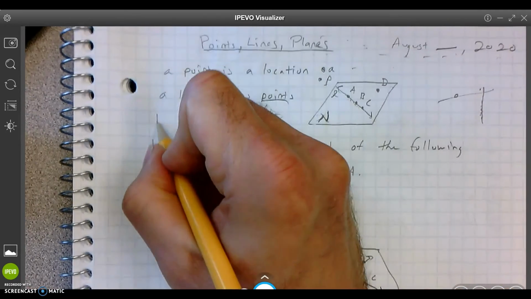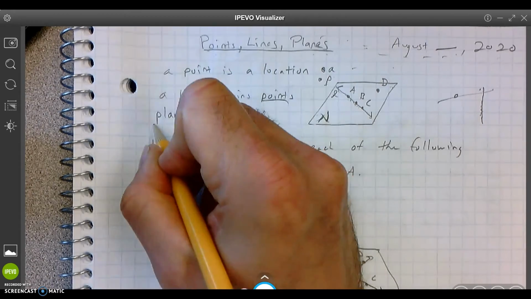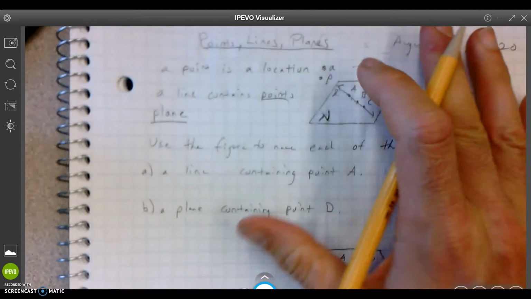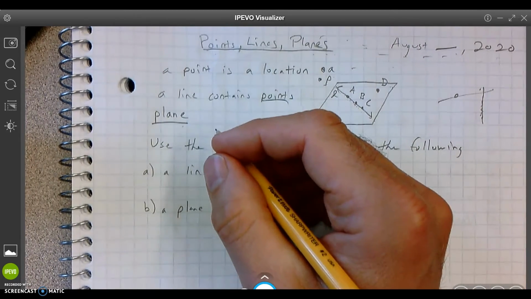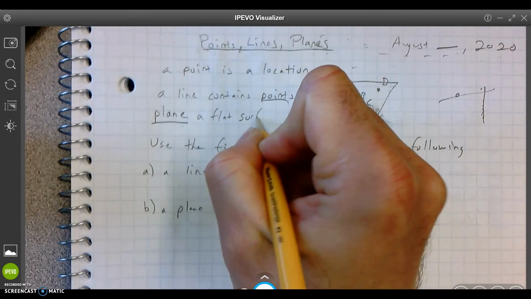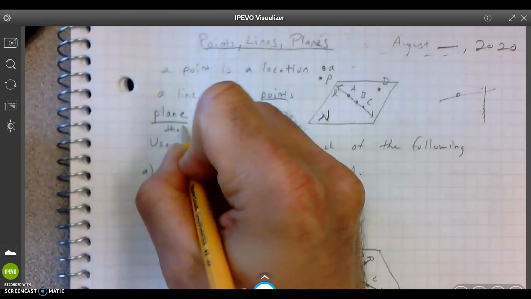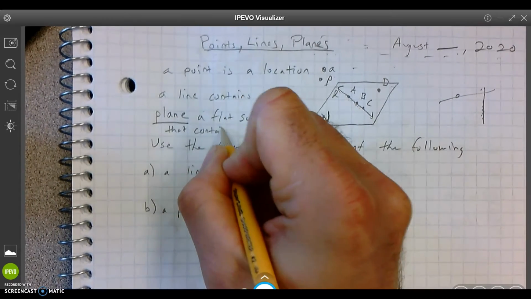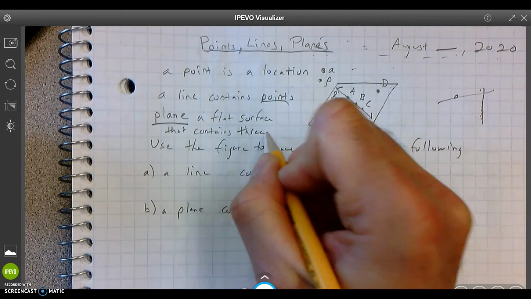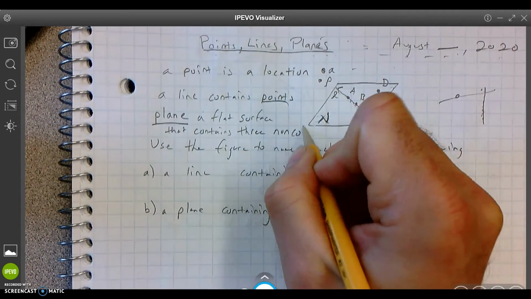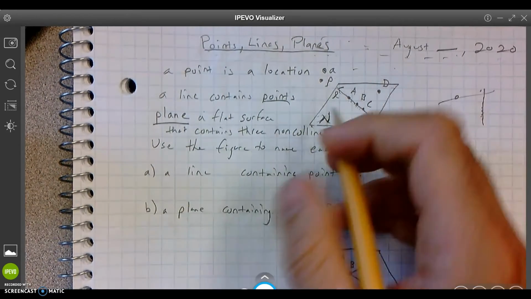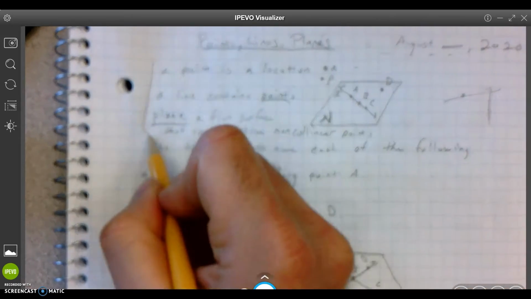What else do we need? Oh yeah, we need a plane. That's not a plane that flies in the air, that's a different kind of plane. A plane is a flat surface that contains points and lines. I would like to say it this way: that contains three non-collinear points. So here's a plane.